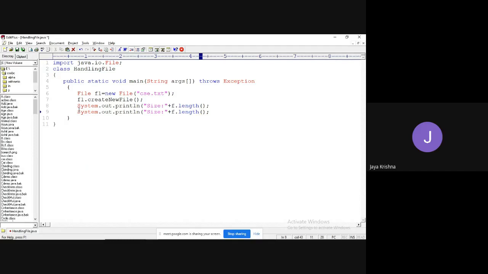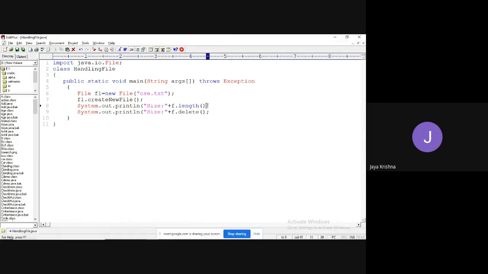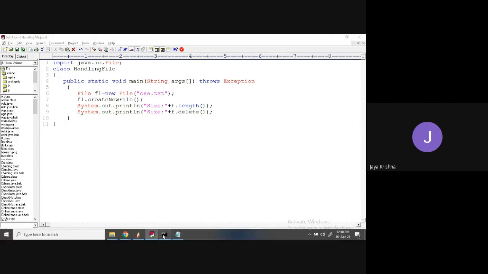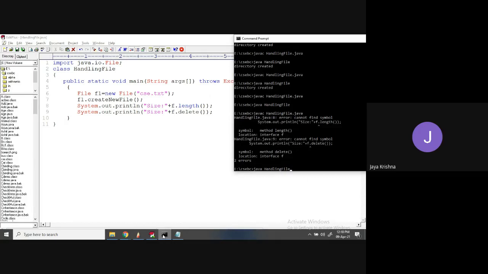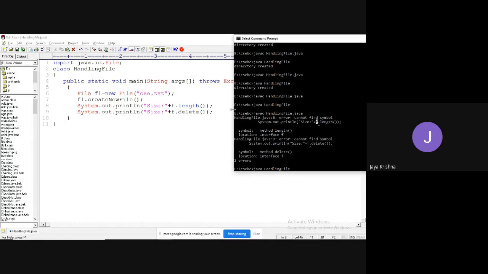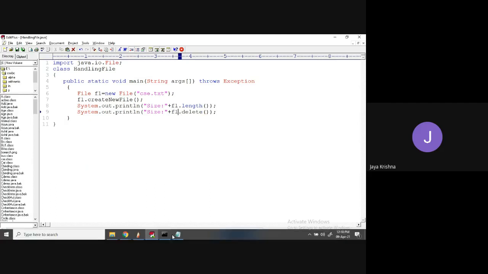Next, can I delete the file? Yes, I will show delete also. I can delete the file. First, let me show these two. There is a kind of error. Always I need to close. File handling.java. What happened? Observe, F is an object which is not found, right? The object name is F1, it is not F.